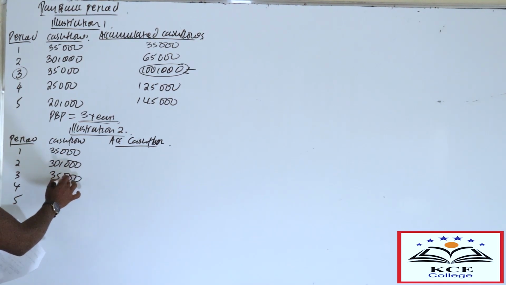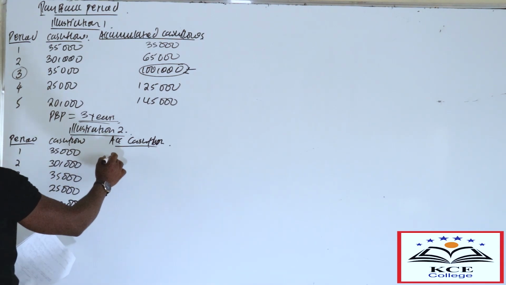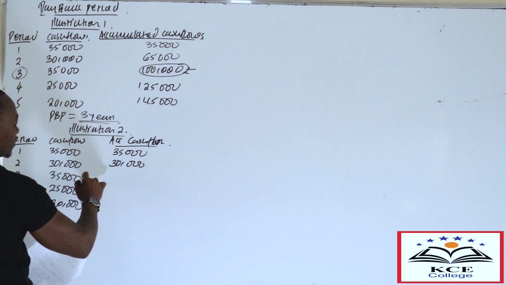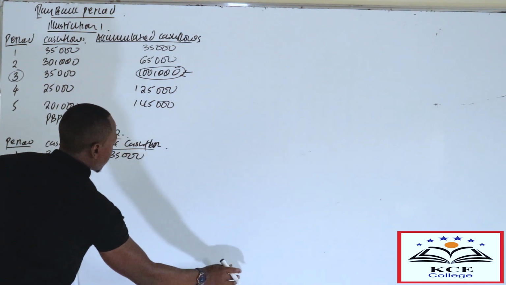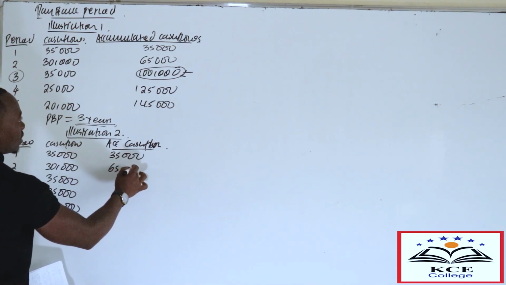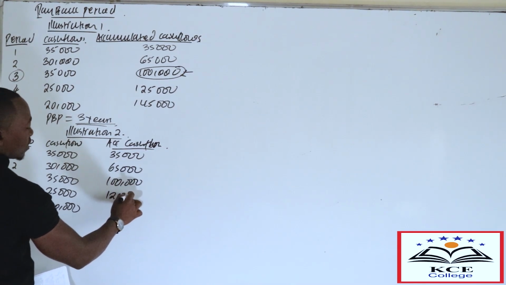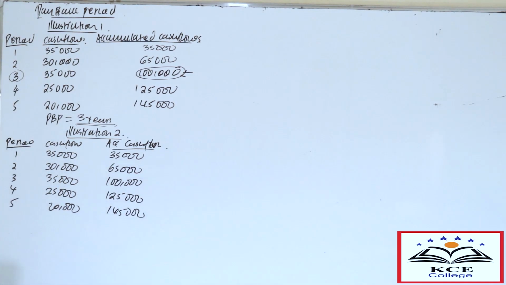We also have another 35. 25, 20. The accumulated cash flows are 35, 65, 100, 125, 145.